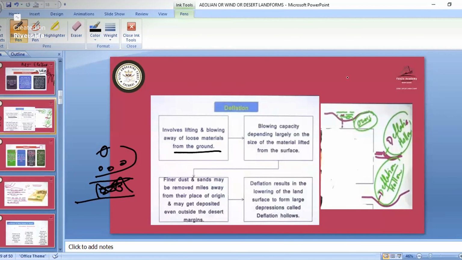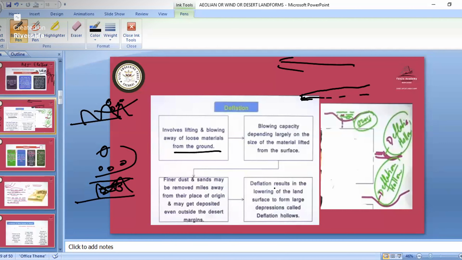Now the wind in the upper part will have high energy, but the winds flowing on the landforms like smaller parts, the down part, will not have that much energy. Suppose a mountain like this forms, and all those materials are lying down here. They will be broken and lifted. Finally, dust and sand may be removed miles away from their place of origin.